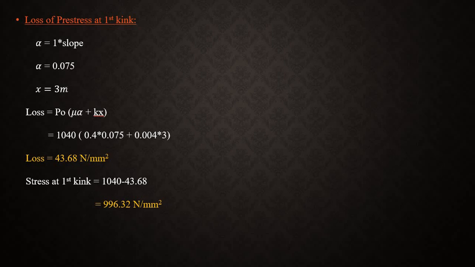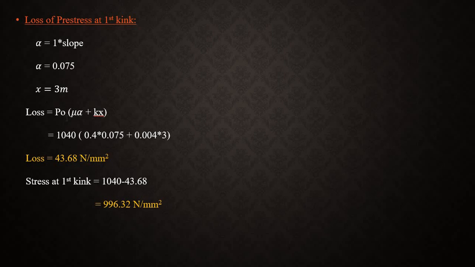The first length value is 3 meter, so I have considered x equal to 3 meter. We know the loss due to friction formula: loss equals P naught into mu alpha plus kx. This is the formula for the friction.